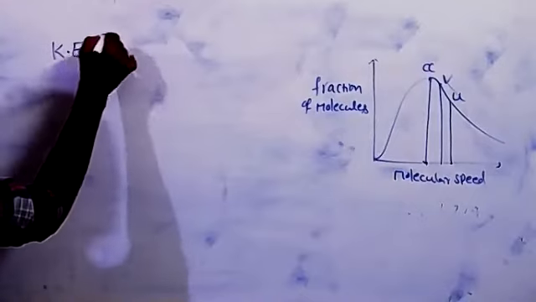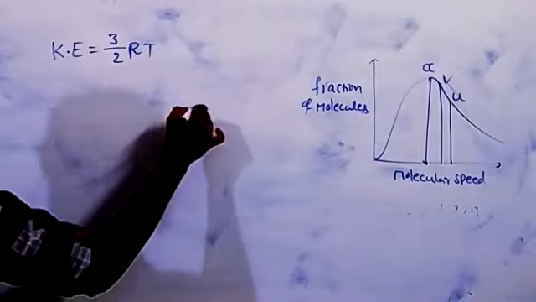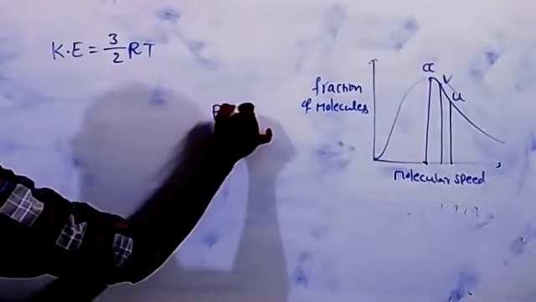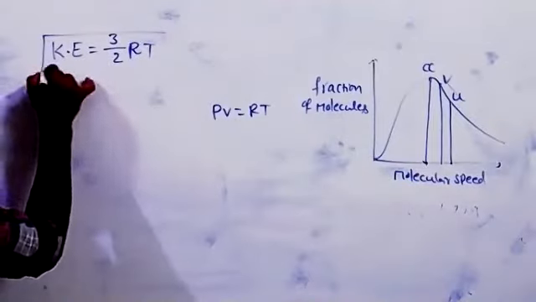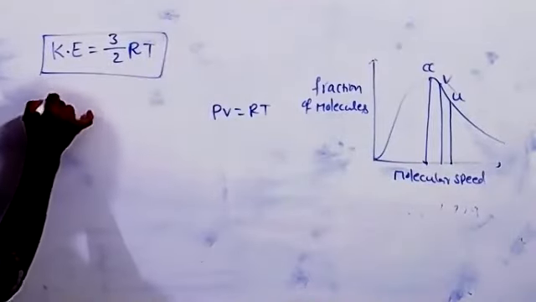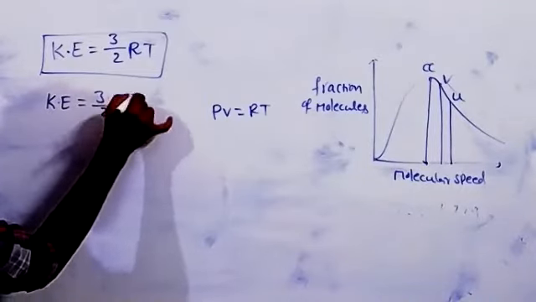Kinetic energy is equal to 3 by 2 RT. So for 1 mole of gas, we may write PV is equal to RT, so we can modify that. This is the actual formula, the relation between kinetic energy and temperature. This we may also consider as 3 by 2 PV.